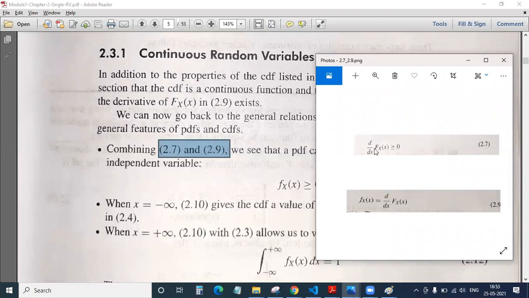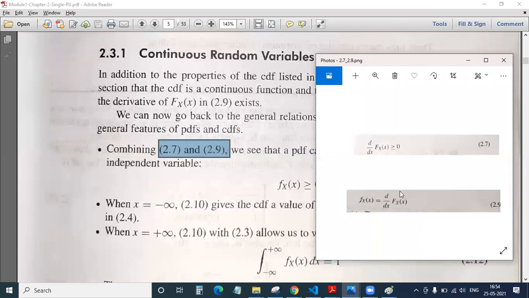I'll repeat once again. You have a CDF. When you differentiate that CDF, it should be greater than or equal to 0. The meaning of this is what, friends? When it is greater than or equal to 0, it is a monotone non-decreasing function. And the next thing is, here we are finding your PDF. Small f is the PDF.